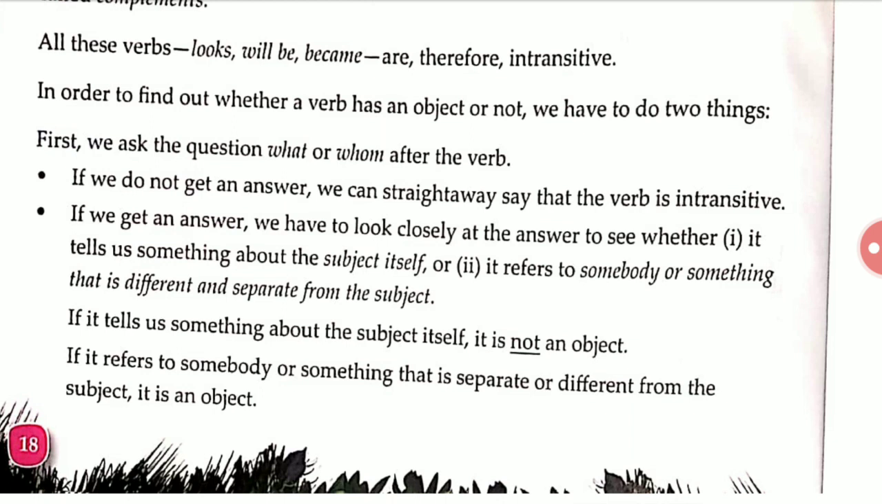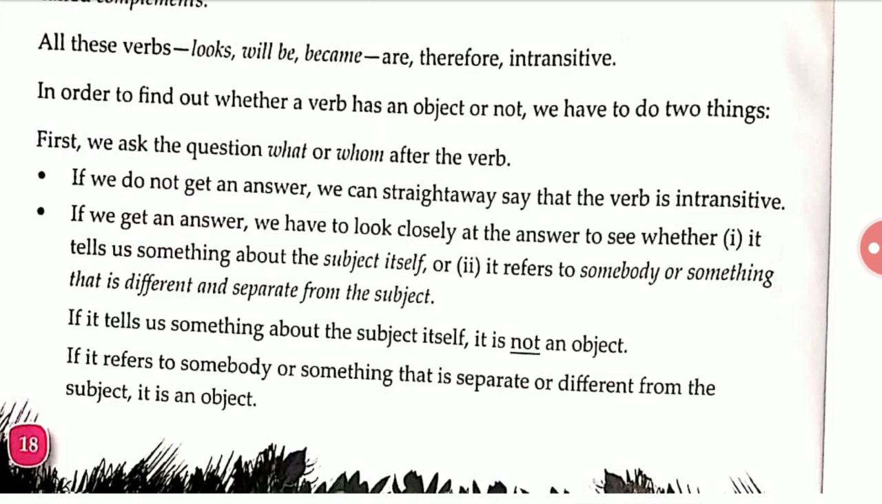When we ask the question what or whom after the verb, it is very easy to identify whether the sentence is transitive or intransitive. And we can write clearly that it is intransitive if the answer does not come. When we ask what or whom of a sentence and the answer does not come, then we say straightaway that it is intransitive.